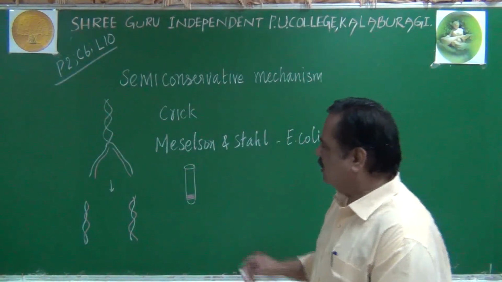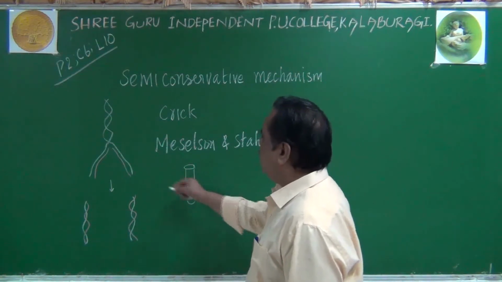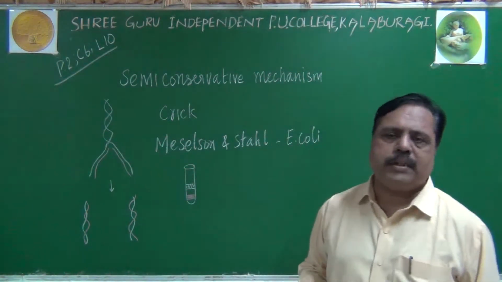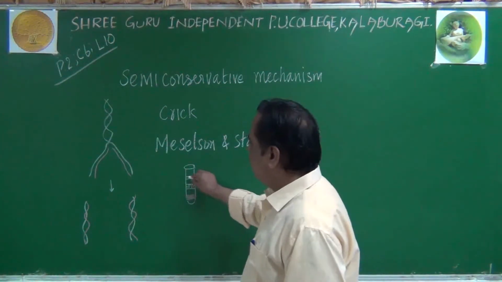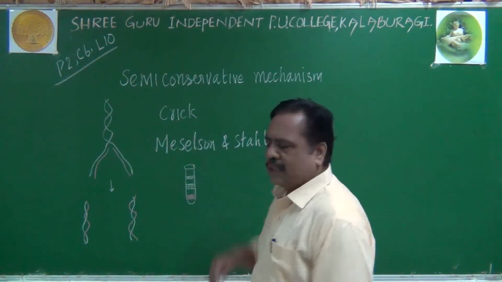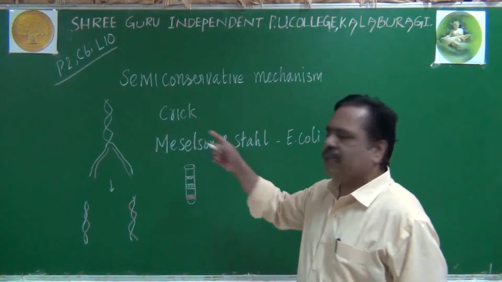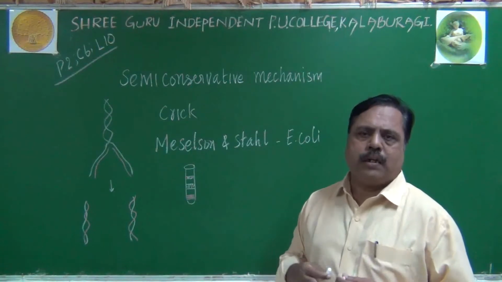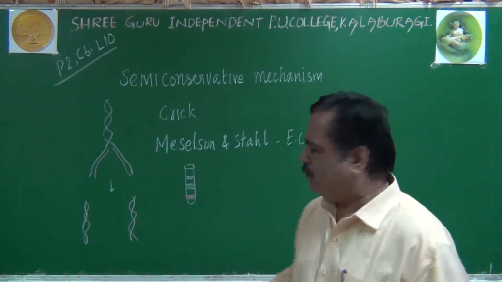Hybrid DNA will settle in the middle of the test tube. Light DNA will settle above these bands. Depending upon the position of the band, we can say whether they followed the semi-conservative mechanism or not. It has been experimentally proven.